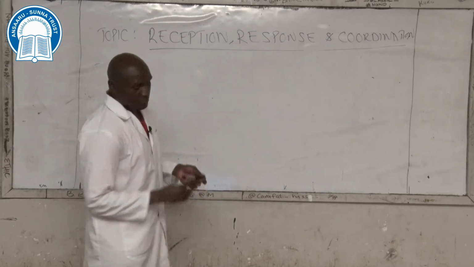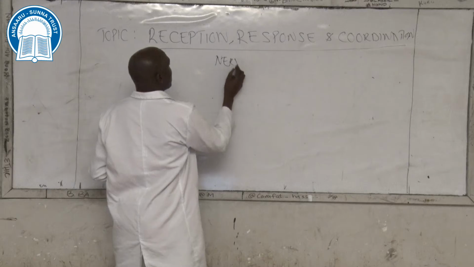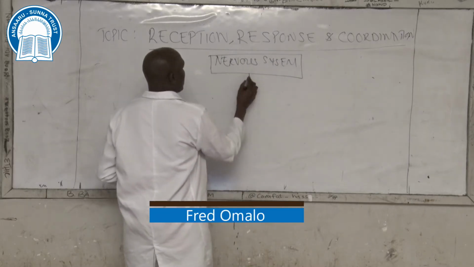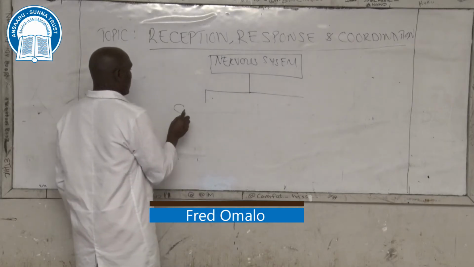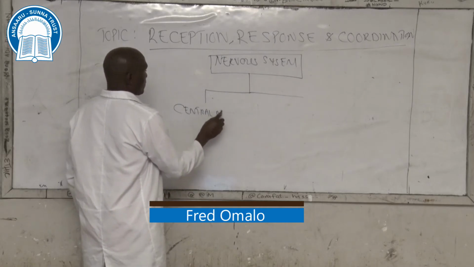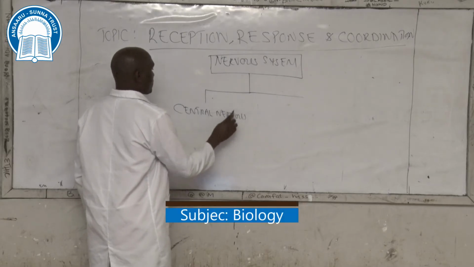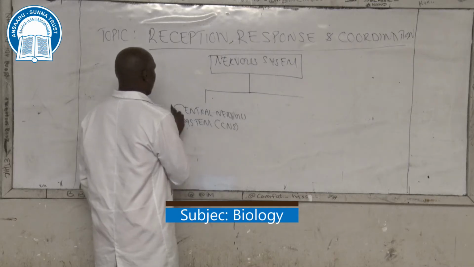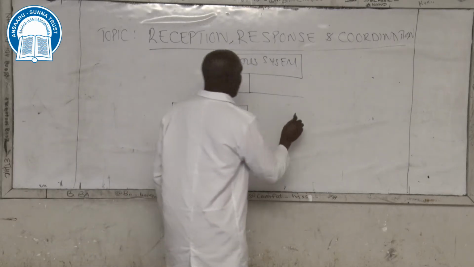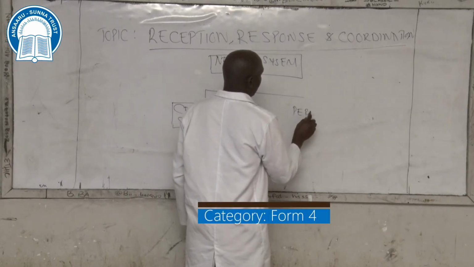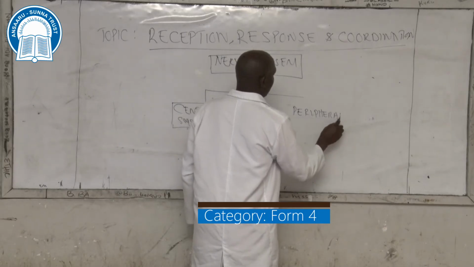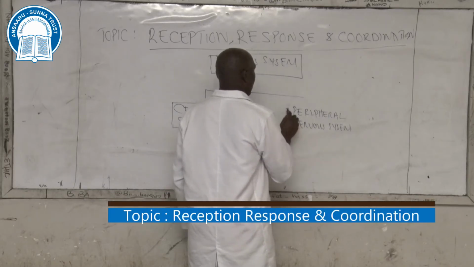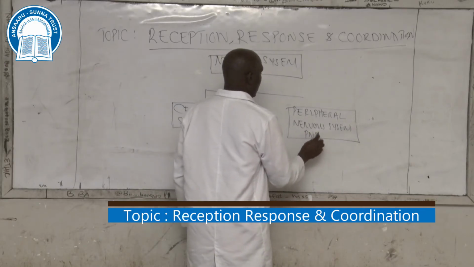So in this chart we have the nervous system, divided into central nervous system, bracket CNS, and peripheral, PNS.